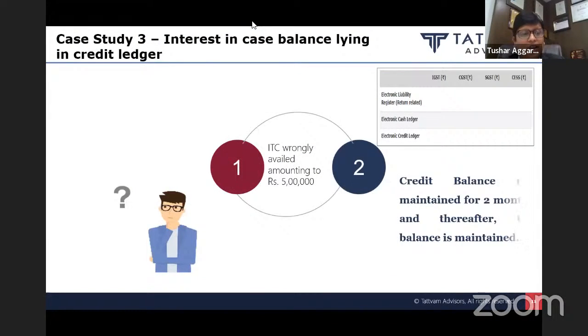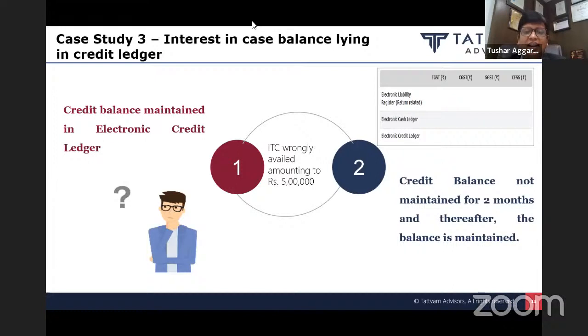Now let's move to our next case study related to input tax credit. Say in the month of January 2022, I wrongly availed input tax credit amounting to 5 lakh rupees.